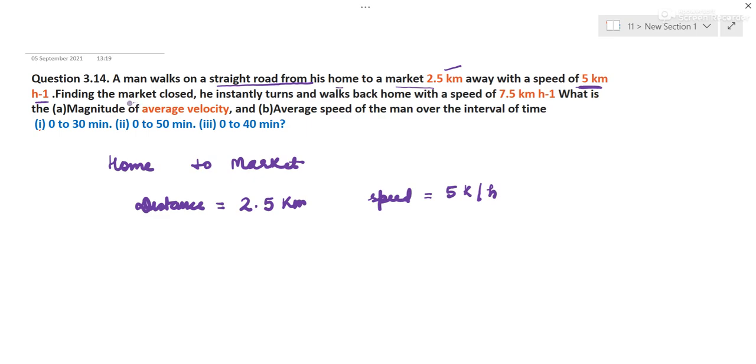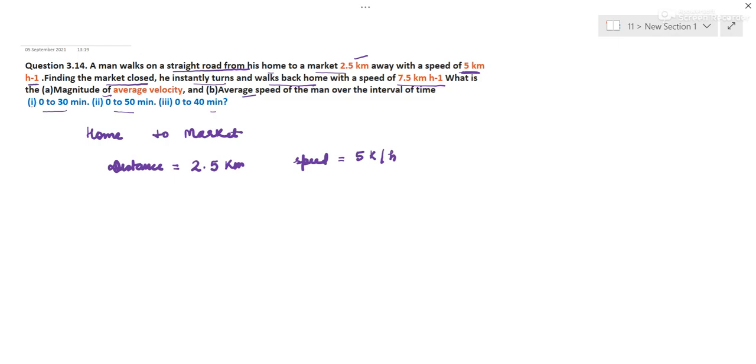He finds the market closed and he instantly returns and walks back with the speed of this. We'll have to find out average velocity and average speed from 0 to 30, 0 to 50 and 0 to 40 minutes. Let us see. So home to market and market to home. Distance would be same obviously, 2.5 kilometer.